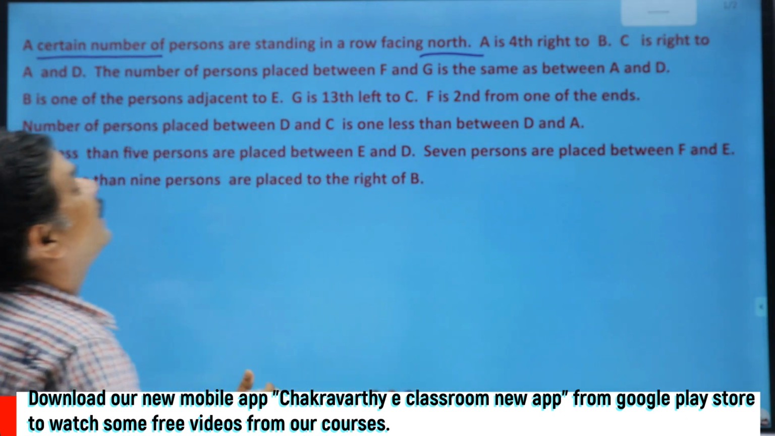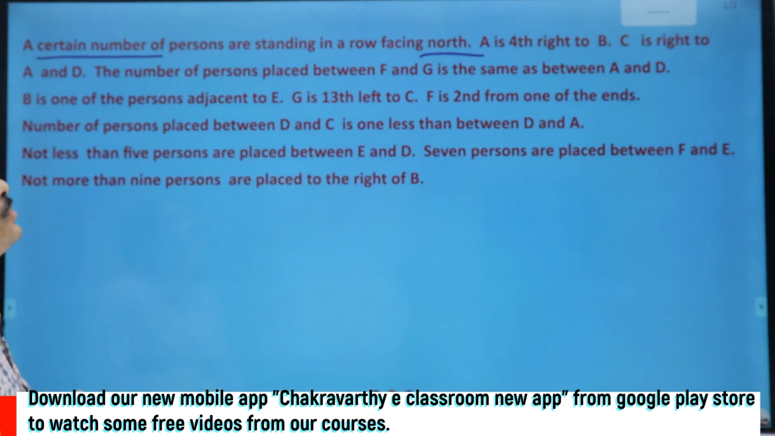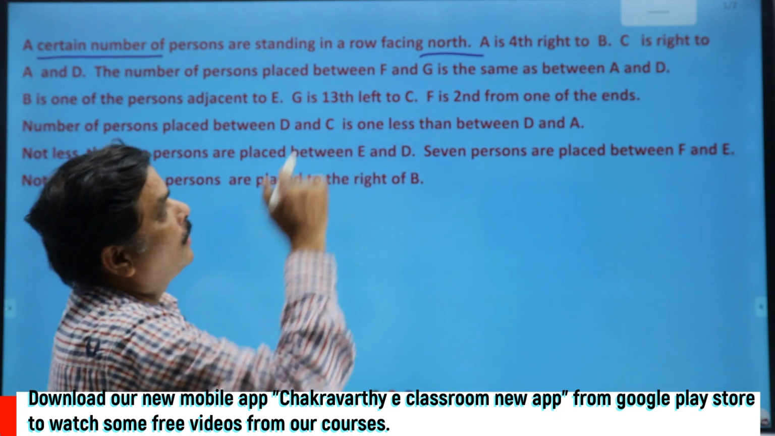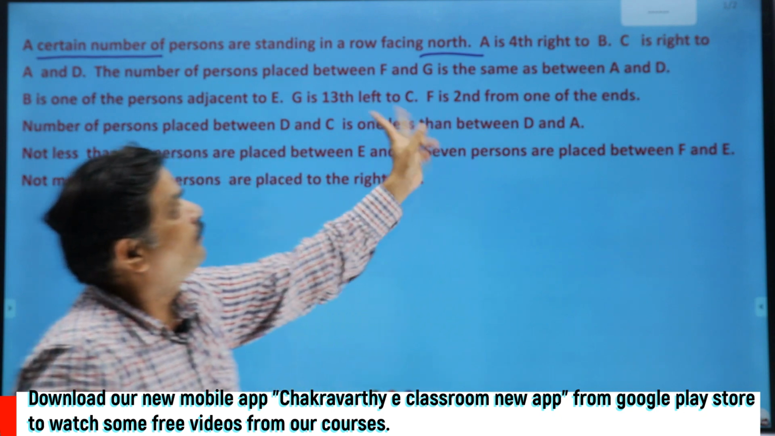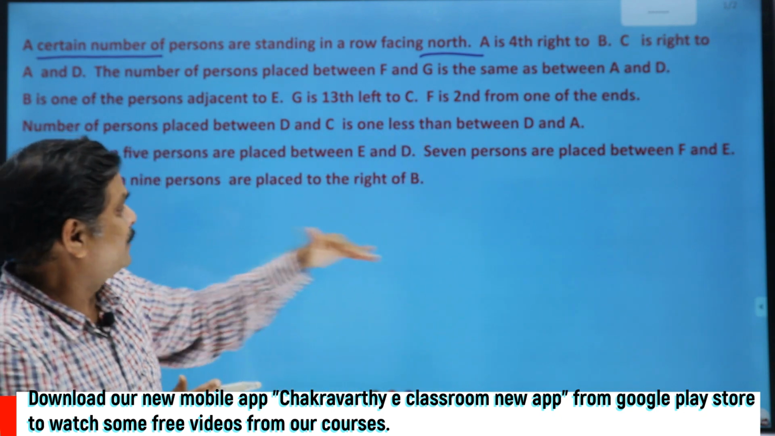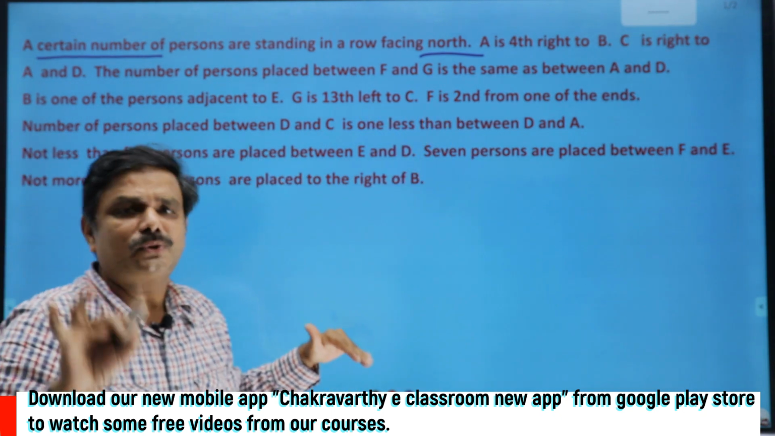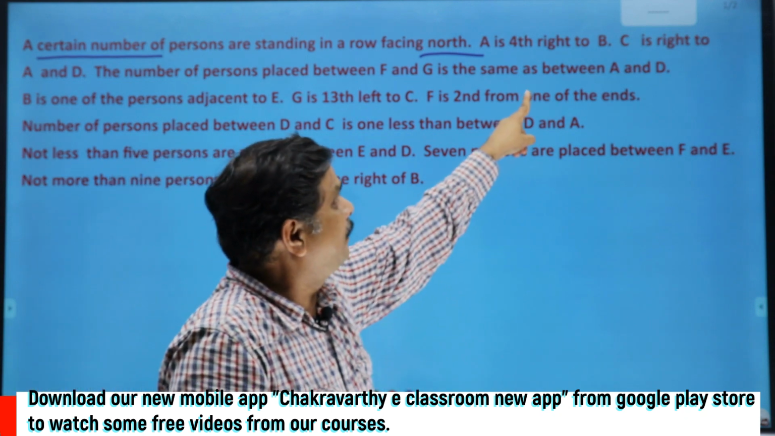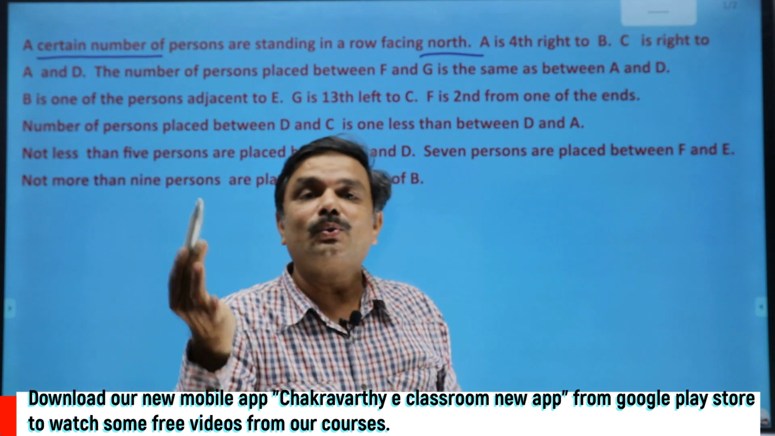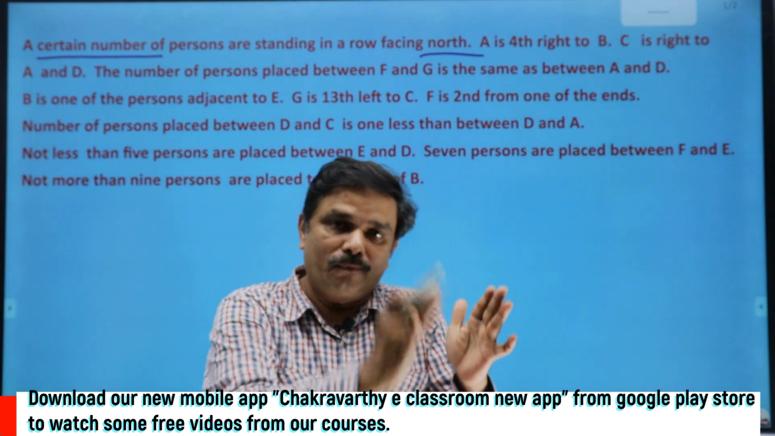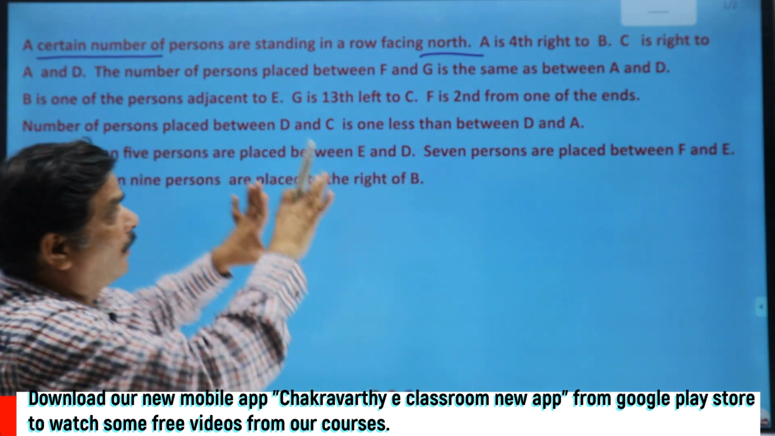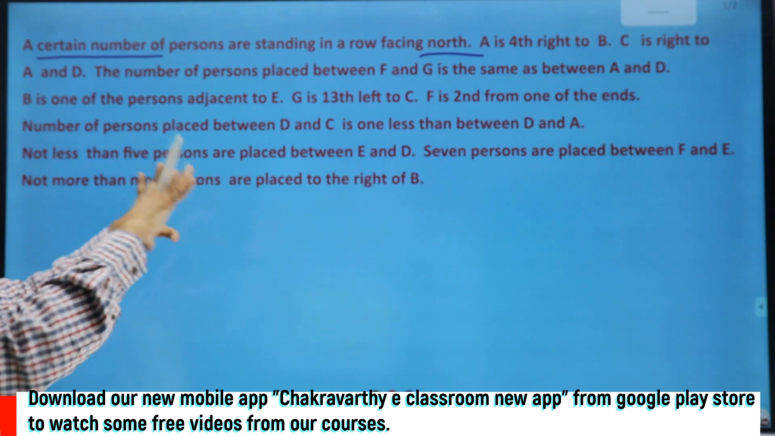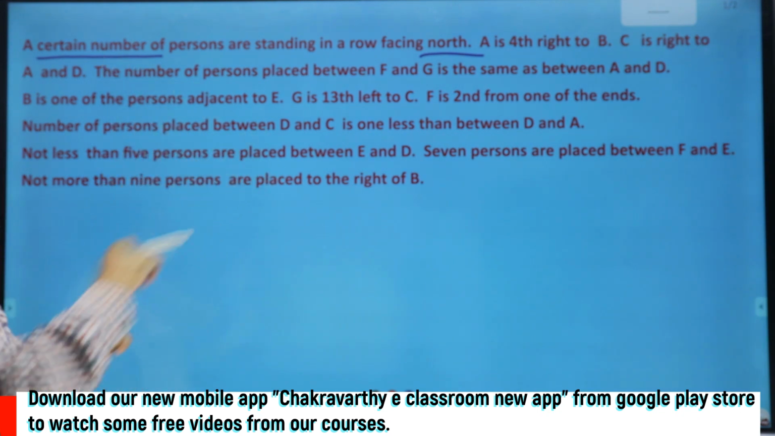What's the next information they have given students? A is fourth to the right of B, actually, that is okay. A is fourth to the right of B. I cannot start that one with this. Of course you may start it, because a little conformity is there. A is fourth to the right of B, first place B, fourth to the right of B, you have to take A. But let us wait for some more information which may give more definite information than this one.